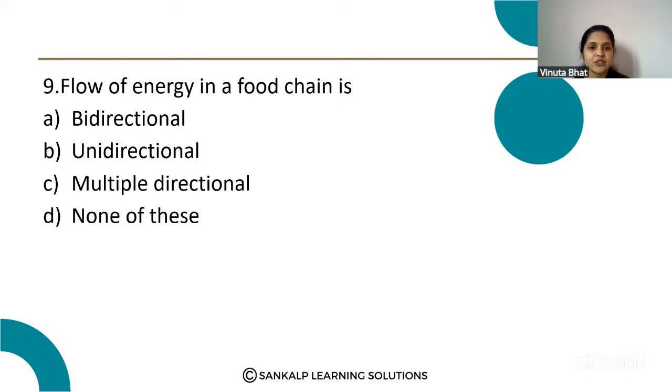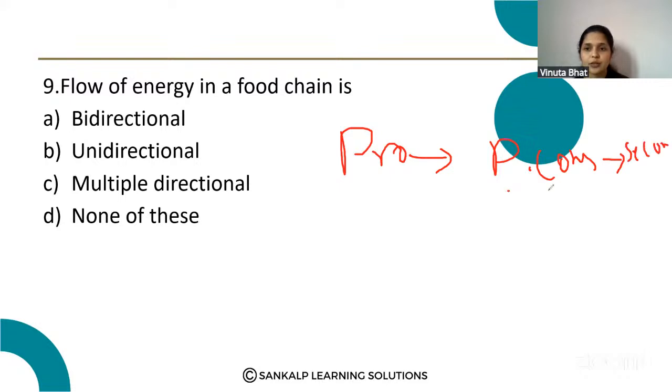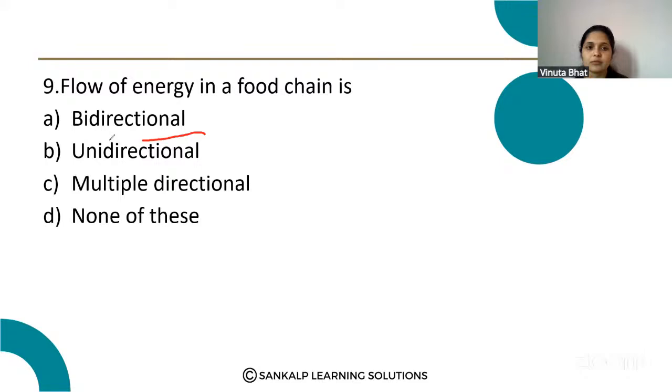Flow of energy in a food chain is: bidirectional, unidirectional, multiple directional, none of this. Here, the flow of energy goes from producers, to primary consumers, then secondary consumers. The flow of energy is in only one direction, from producer to the consumer. So that is unidirectional. Option B is the correct answer.